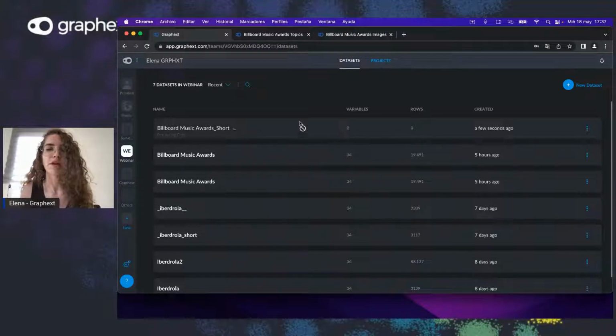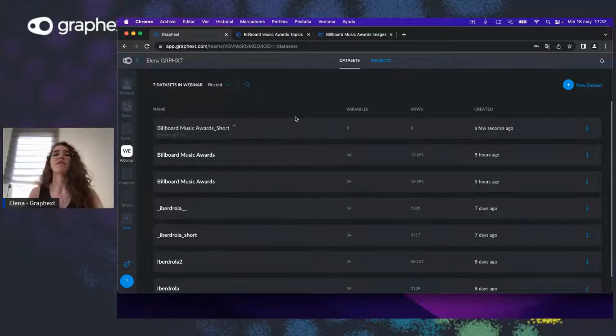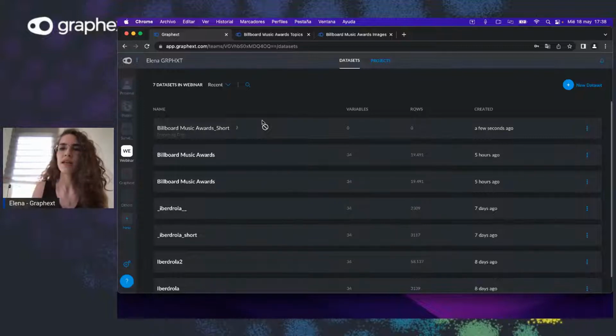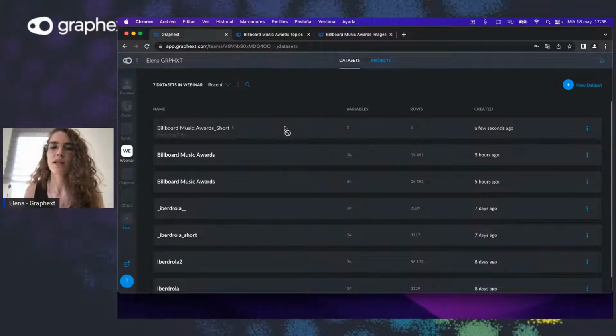But the interesting part is that with Graphext Fluid we have changed a little bit the dynamic of how we upload the data, what the flow is, let's say. Once you have loaded the data set, it automatically creates a new project for you as well, which we called the first project.